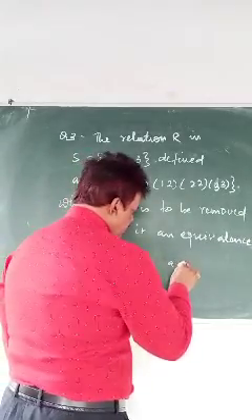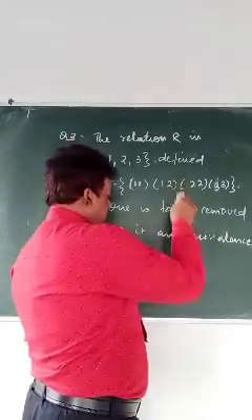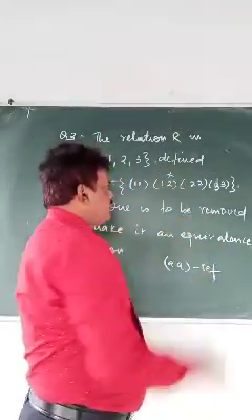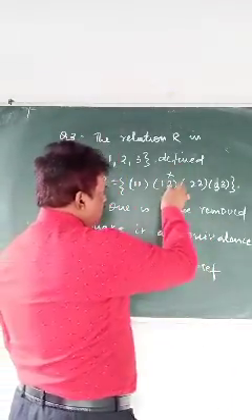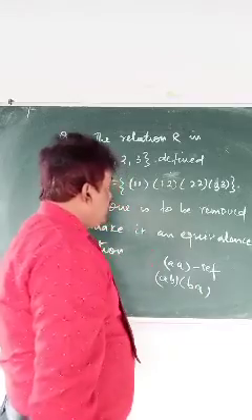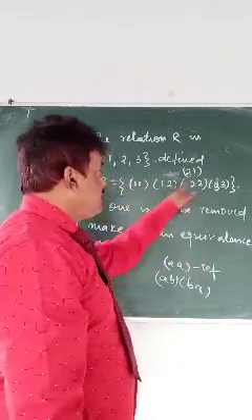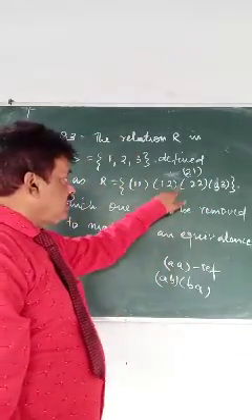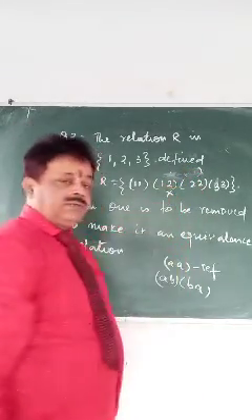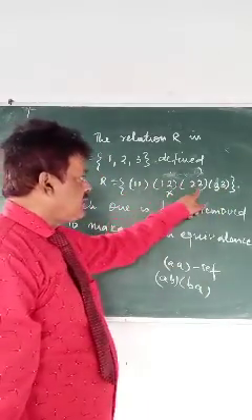If you find the same element ordered pairs, that is reflexive. Symmetric is: (a,b) gives (b,a). If (1,2) is present, then (2,1) must be there to make it symmetric. Because (1,2) is there and (2,1) is not there, we have to remove this. If you remove this, you get (1,1), (2,2), (3,3). So that will be reflexive, symmetric, transitive.